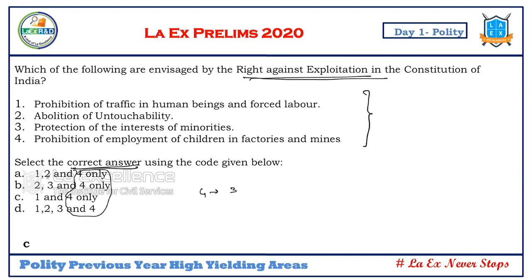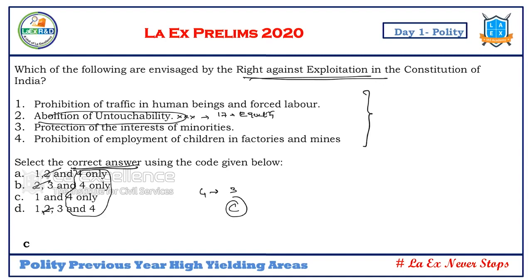Now in this case, what is the point? Right against exploitation. Now I know that the second statement is absolutely wrong. Abolition of untouchability is Article 17. It is under equality rights, as you all know. So the second can be eliminated. Then this goes off, this goes off, this goes off. Then the answer will be C. So that is how, even if I know one point, I can make wonders over here. I need to know only one point. Right, the technique I told you.